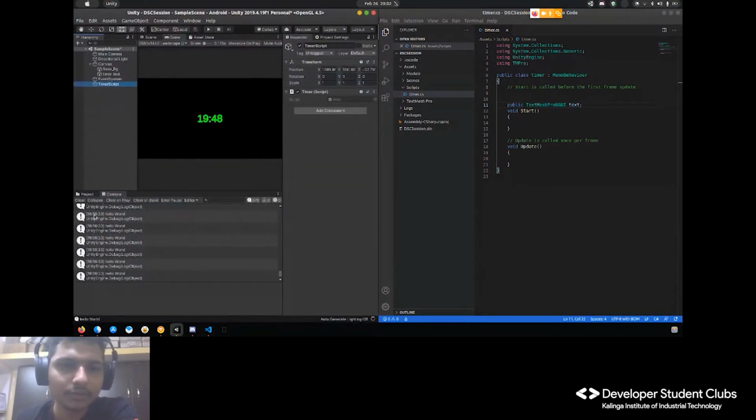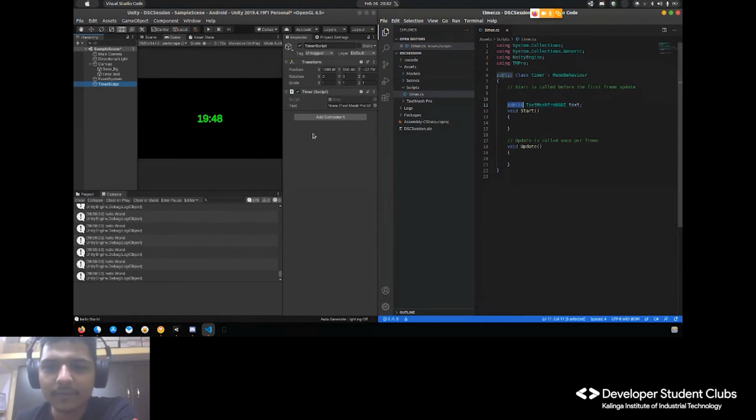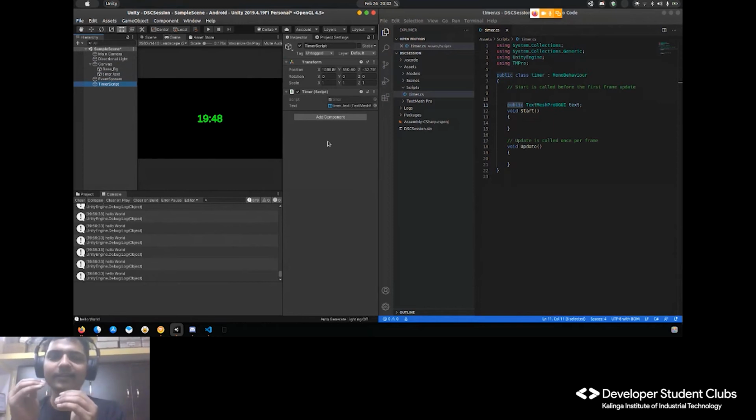Okay, let's wait for it to refresh in the IDE. As you can see, since it is public, it's available here. And I will drag this game object into this. So you can relate this now. This block will make use of that timer text game object. The timer text game object is now linked to this, so we have a reference of that game object with the type Text Mesh Pro GUI.